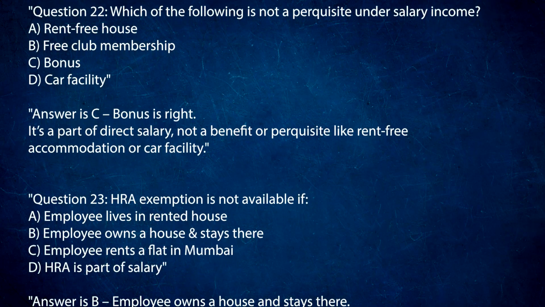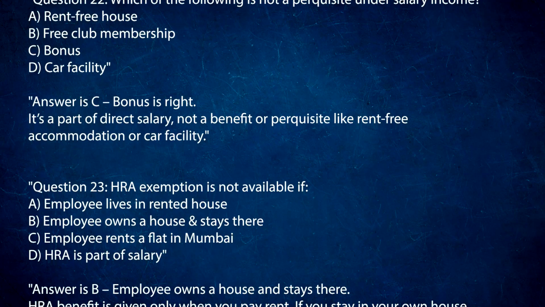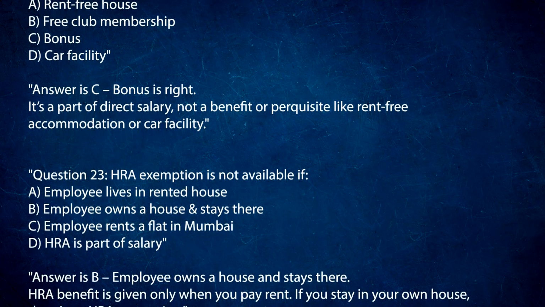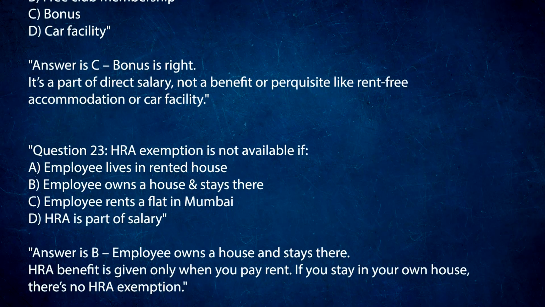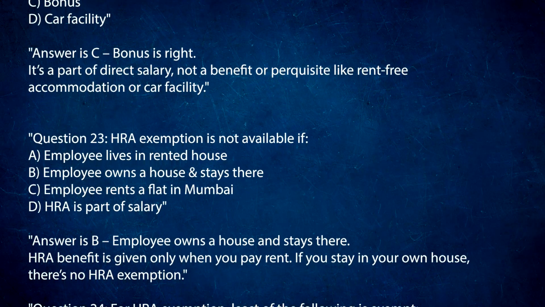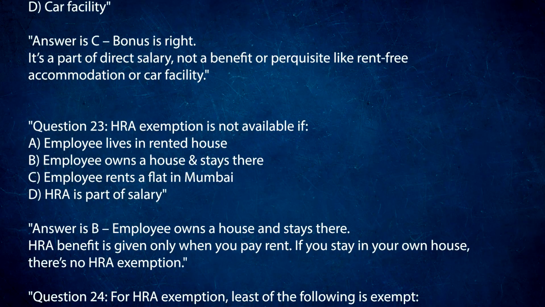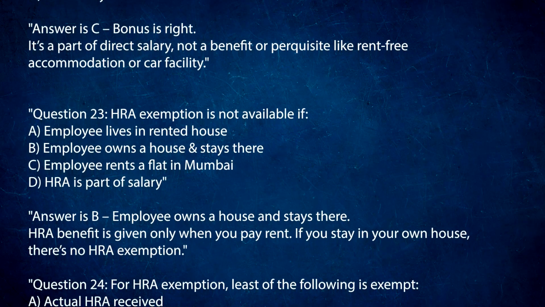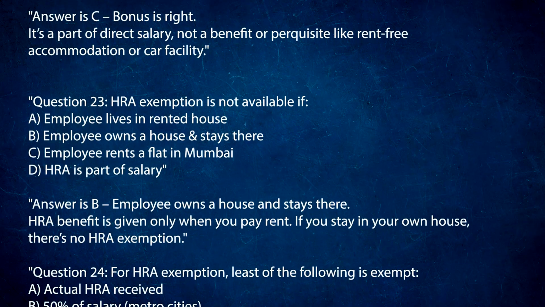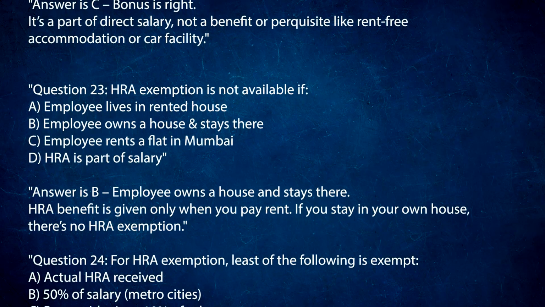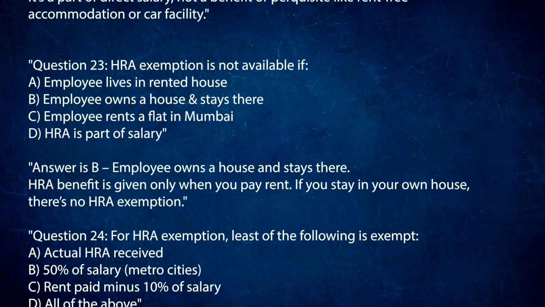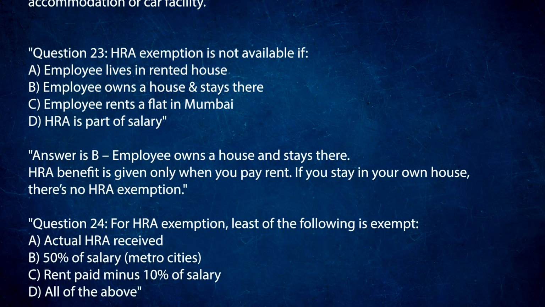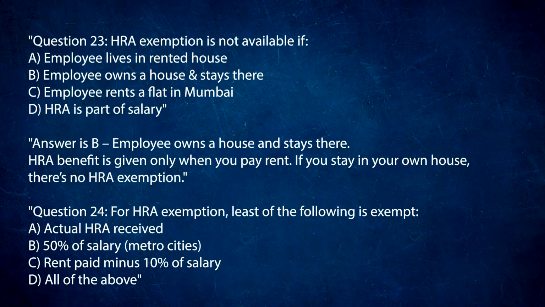Question 23. HRA exemption is not available if A. Employee lives in rented house. B. Employee owns a house and stays there. C. Employee rents a flat in Mumbai. D. HRA is part of salary. Answer is B. Employee owns a house and stays there. HRA benefit is given only when you pay rent. If you stay in your own house, there's no HRA exemption.